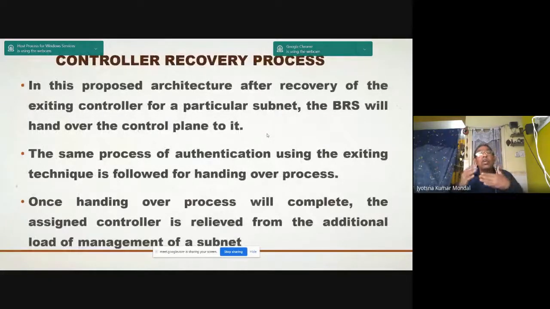So in the controller recovery process, after recovery of the existing controller for a particular subnet, the BRS will hand over the control plane to it. The same process of authentication using the existing technique is followed for handing over. Once the handing over process is completed, the assigned controller is relieved and the normal processing will go on.